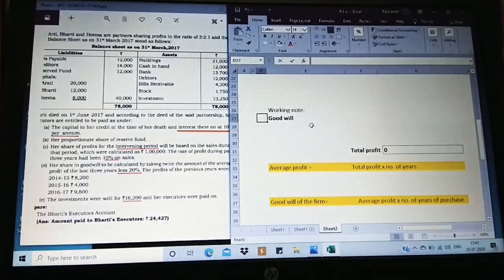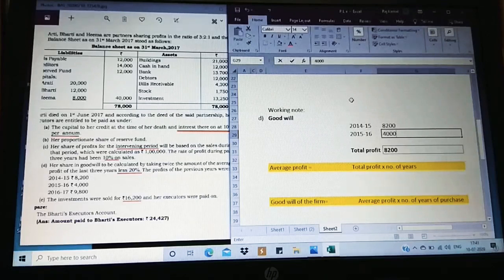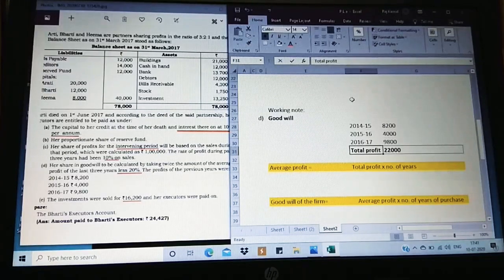So I'm going to take the option D as first, goodwill calculation. Now what is the year given? 2014 and 15, and the value is 8,200. Then 2015 and 16, the value is 4,000. Then 2016 and 17, the value is 9,800. So the total profit for 3 years is 22,000.